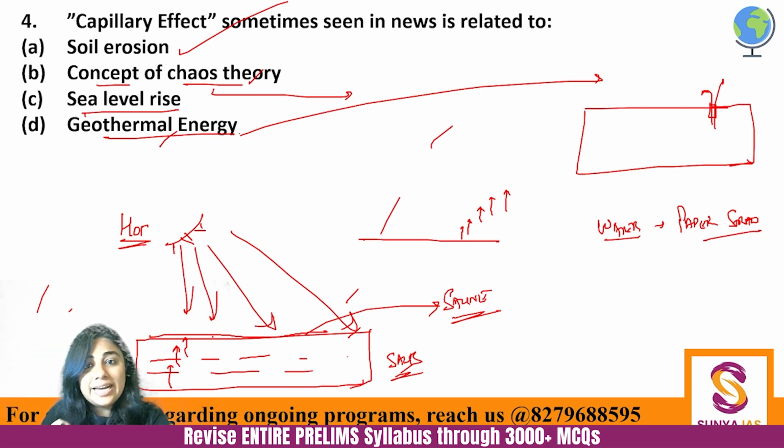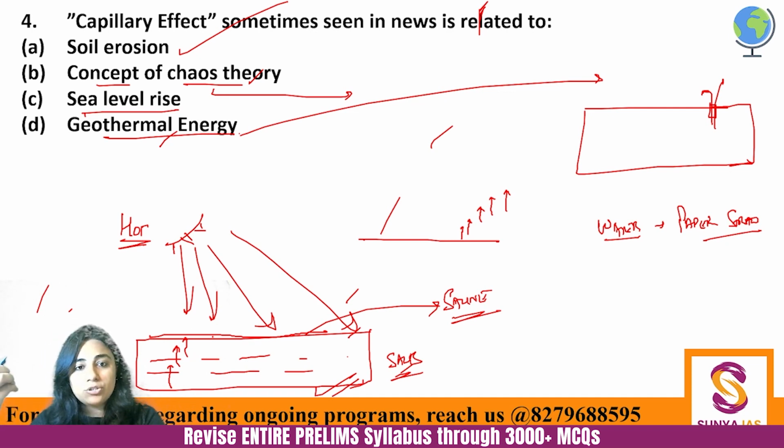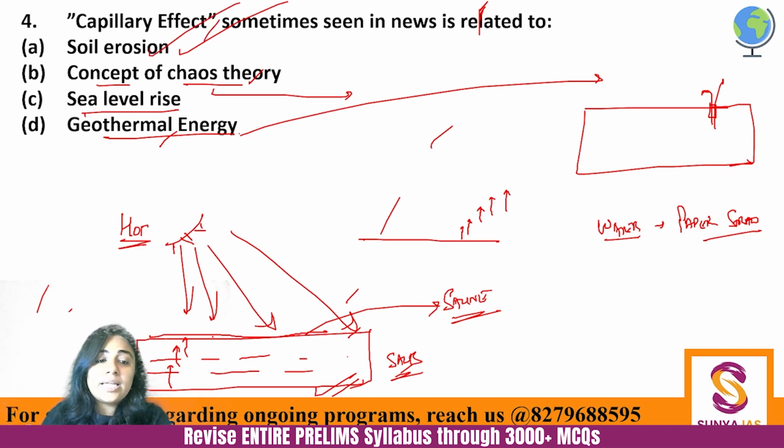The pressure inside the earth. Capillary effect is not out of pressure. Capillary effect is because of the exterior evaporation, right? So this is not because of interior pressure, this is because of the exterior pull of evaporation. So here soil erosion is the correct answer.